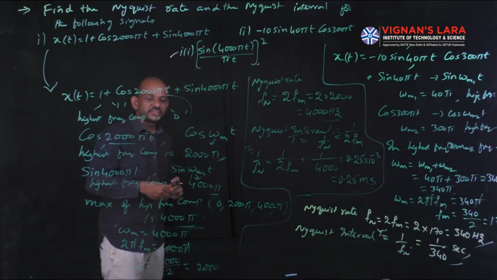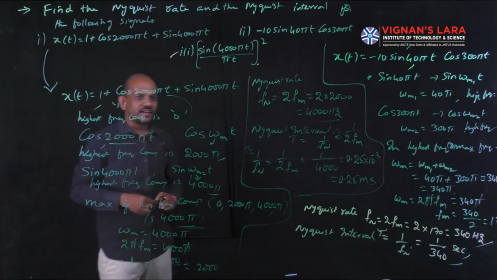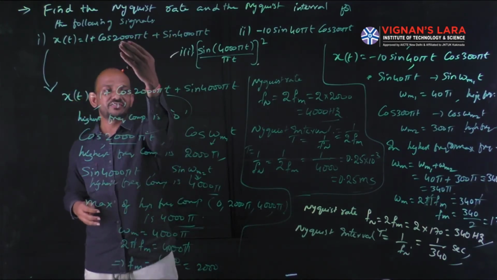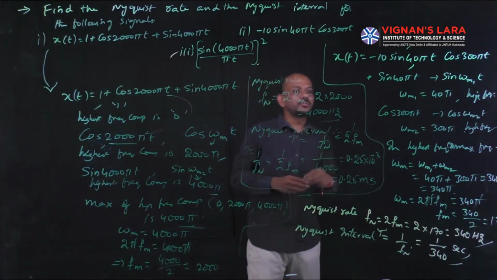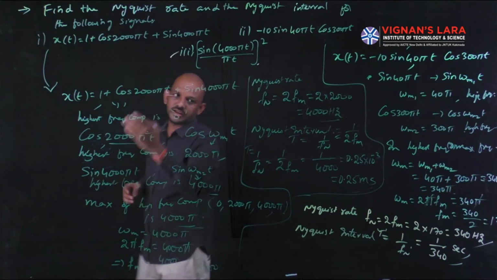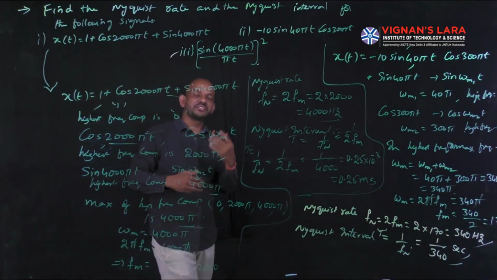See, in the first one there is a summation of these cos and sines. Hence, I went for finding the highest frequency components of the individual ones, and I took the maximum of all those three, and that will be taken as omega m. From that I calculated fm, and then I calculated Nyquist rate and Nyquist interval.